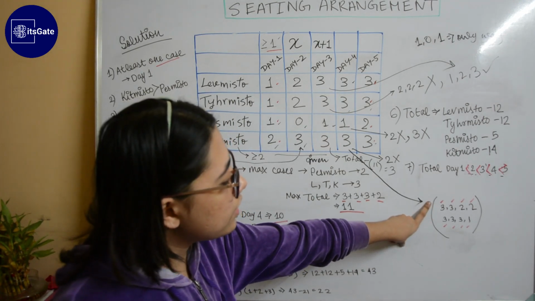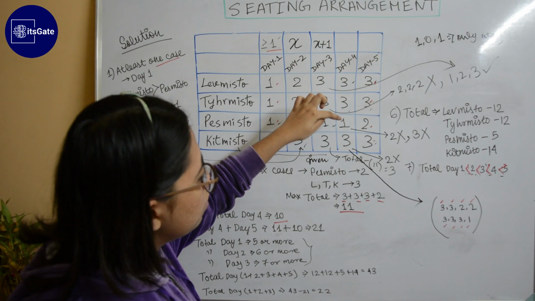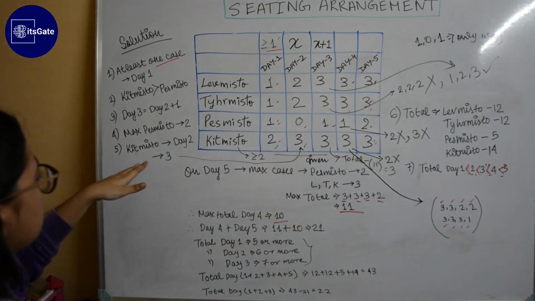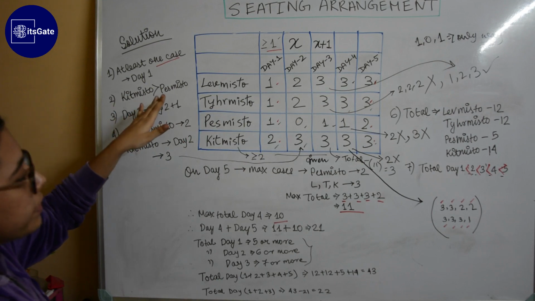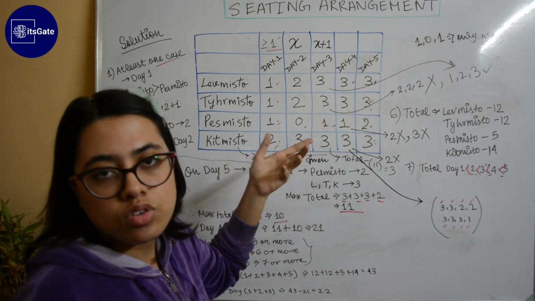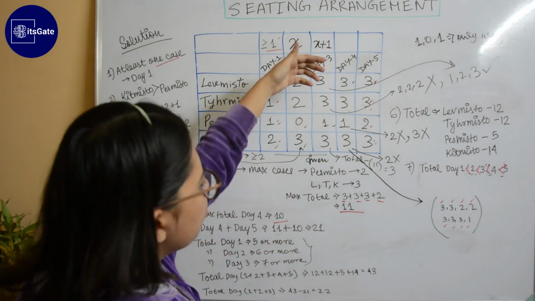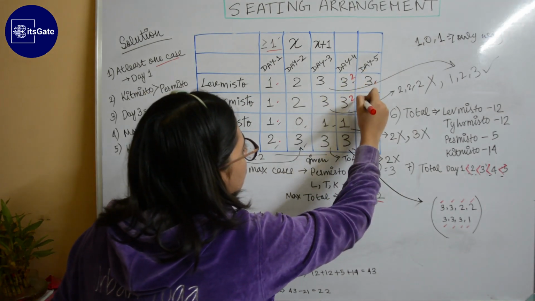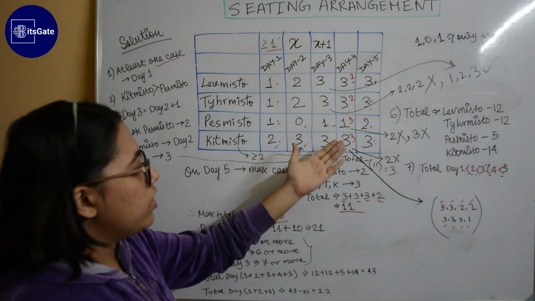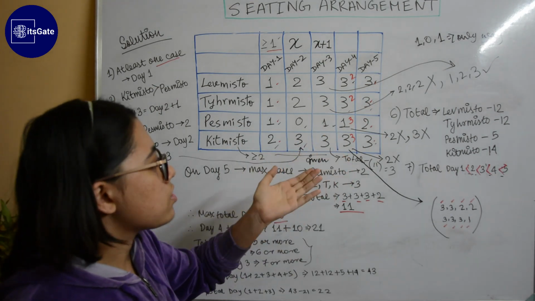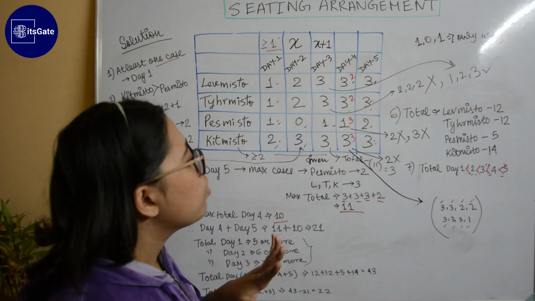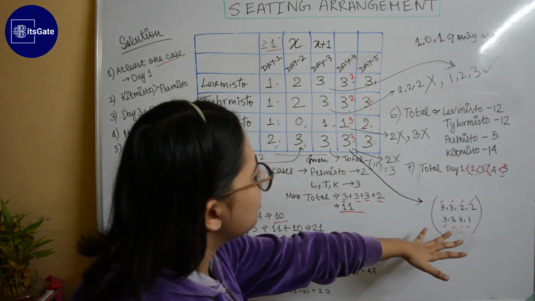So if we consider the first combination, 3, 3, 2, 2, this is not possible because it's already written that Kitmisto should be greater than Pesmisto. If it is 2, 2, then Kitmisto and Pesmisto will be equal, which is not possible. Also, if it is 2, 2, 3, 3, once again the same mistake occurs. Kitmisto will be equal to Pesmisto, so it's not possible. So 2, 2, 3, 3 or 3, 3, 2, 2 is not possible. So the only way left is 3, 3, 3, 1.